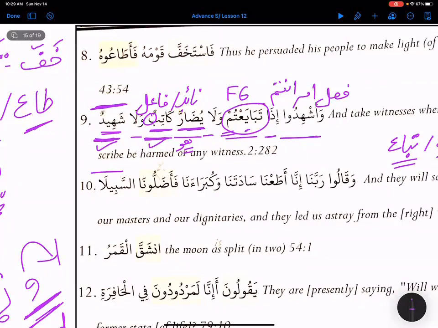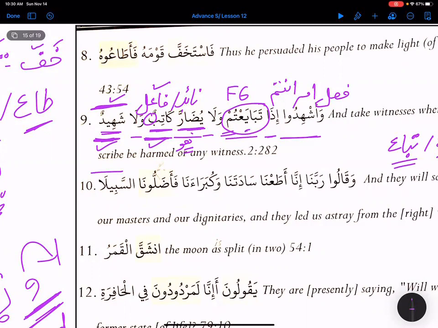That is one thing. Now let's see, if we say this is fil mudari' majhul, then the katib and shaheed are what? Na'ib fa'il. So now the translation would be that neither the katib nor the shaheed should be harmed.